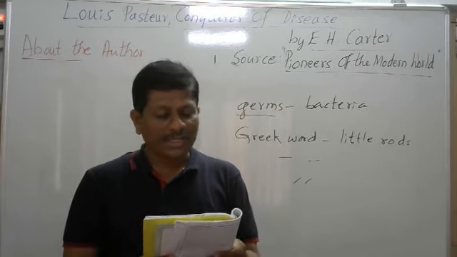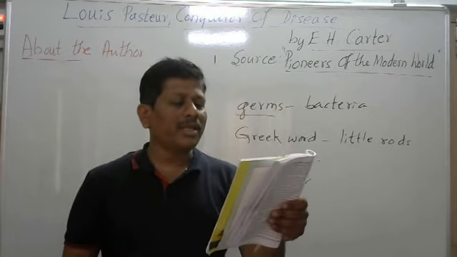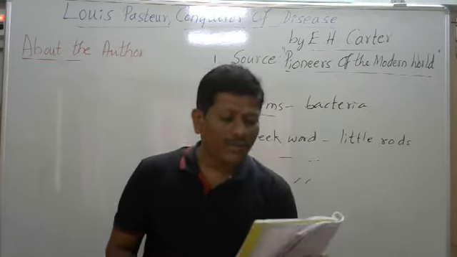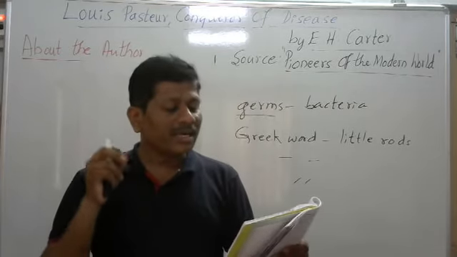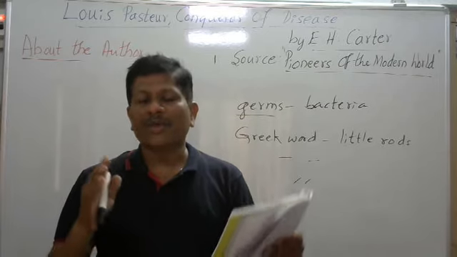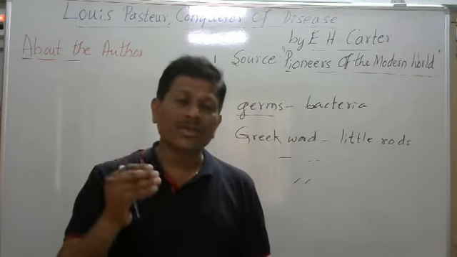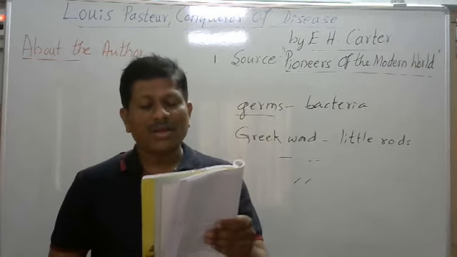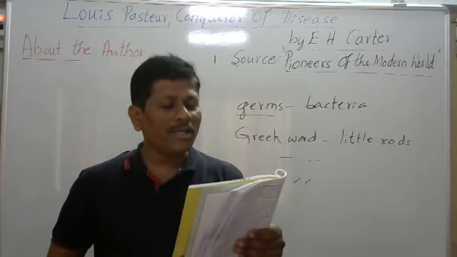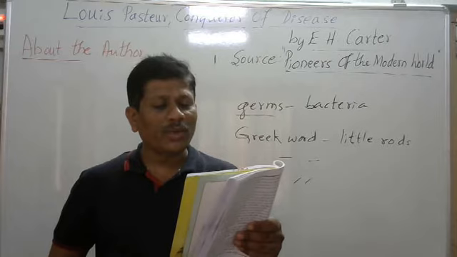For 3 years, he spent all his time and energy tracking down the cause of a disease which had ruined the silk industry. So he focused on the silk industry, which was ruined by bacteria. He began to believe that most, if not all, infectious diseases were due to certain bacteria.